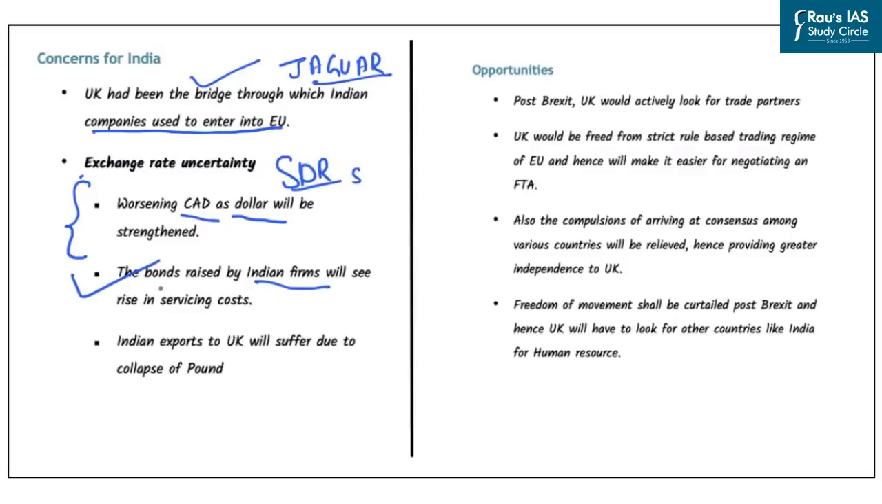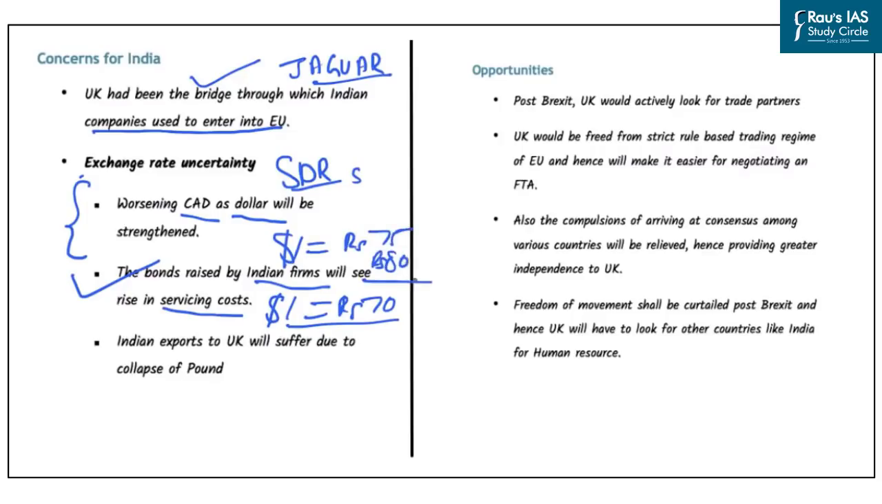The second impact is that the bonds which are raised by Indian firms and companies will see a rise in the servicing costs. So if the exchange rate of the dollar was $1 for rupees 70, and if due to Brexit the value of the pound slides and there is an increase in the value of the dollar, which means that the dollar's value can increase up to 75 rupees or even 80 rupees.